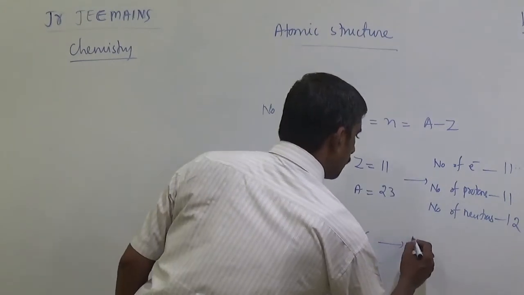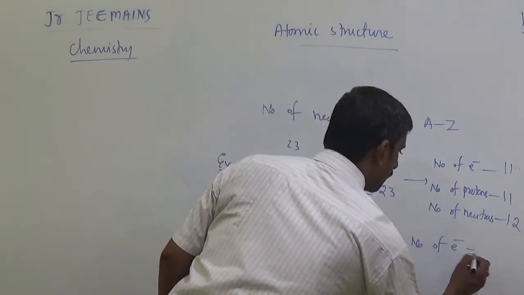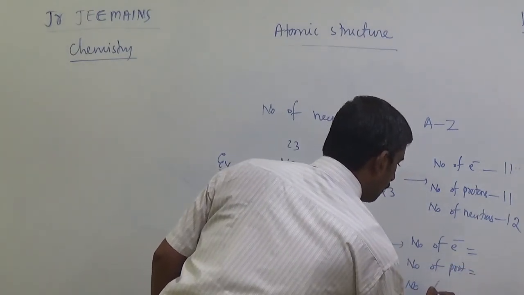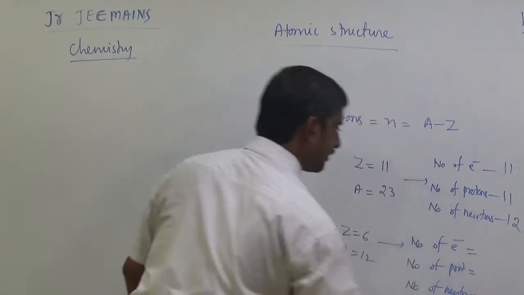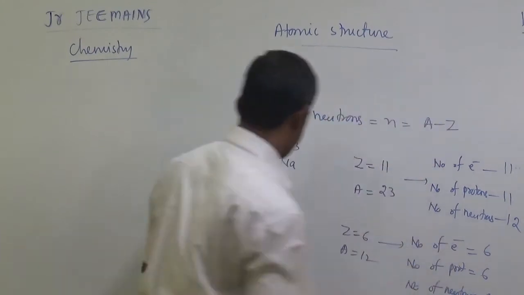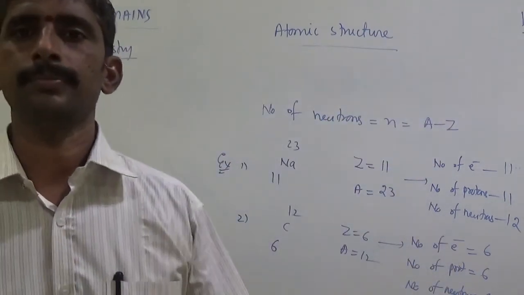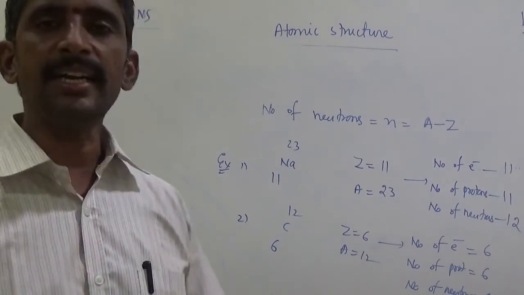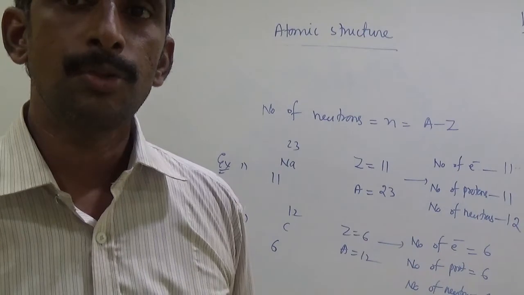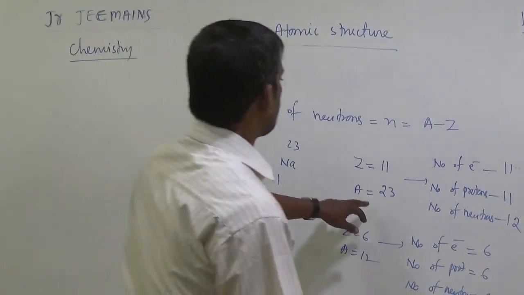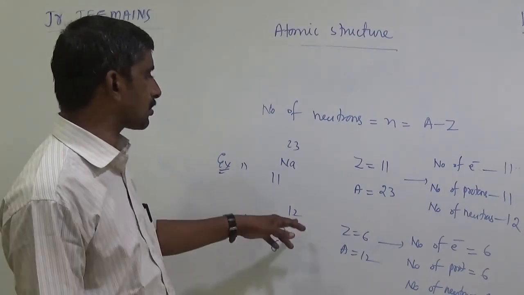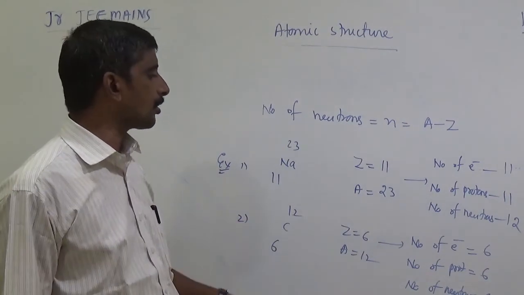In this case also, number of electrons, number of protons and number of neutrons. Here number of electrons how many? 6. Here also 6. Here equal. Anyway, sodium 23 contains 11 protons, 11 electrons, 12 neutrons. How to calculate neutrons? Neutrons N equal to A minus Z. 23 minus 11, that means 12. Here carbon 12, 6. So protons 6, electrons 6, neutrons also 6.